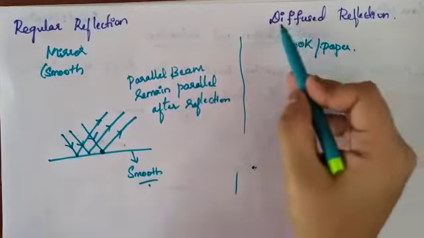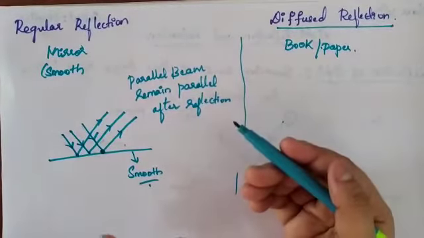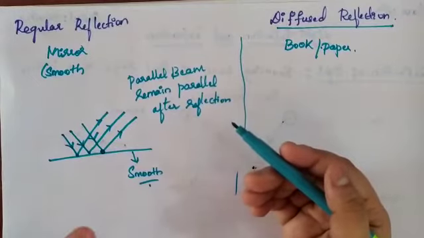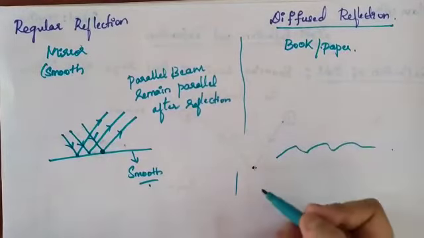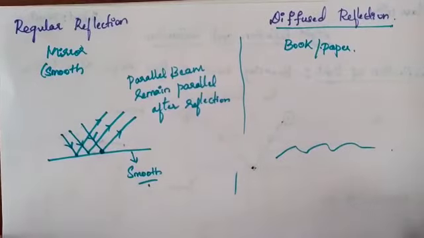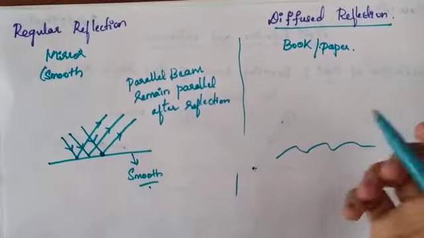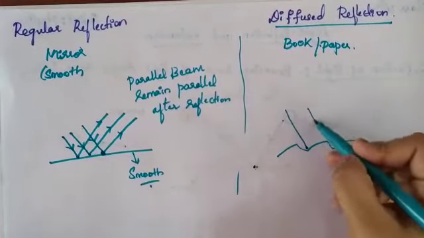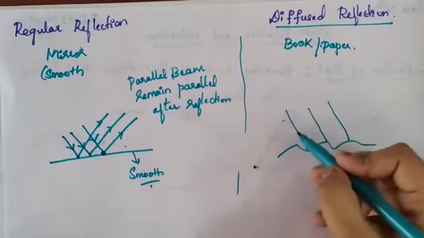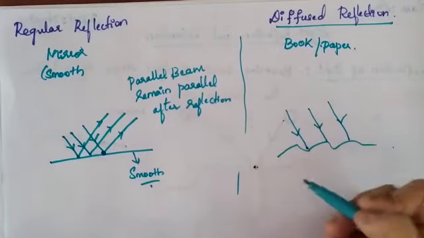Now, diffuse reflection or irregular reflection. Irregular reflection takes place on a rough surface. I have taken a rough surface here. For example, a parallel beam of light enters this surface.